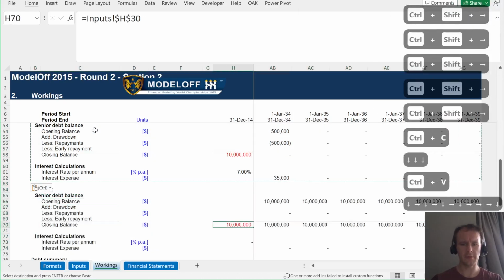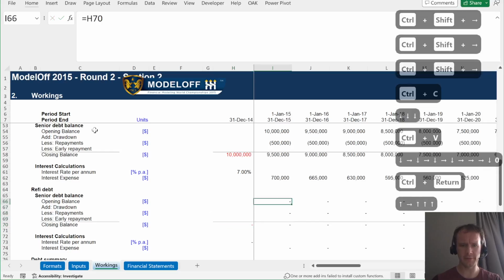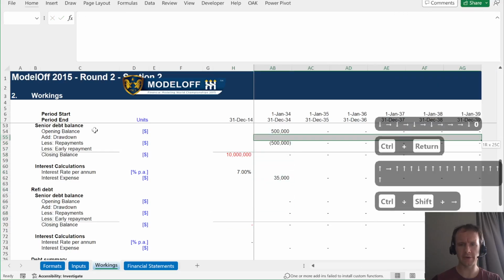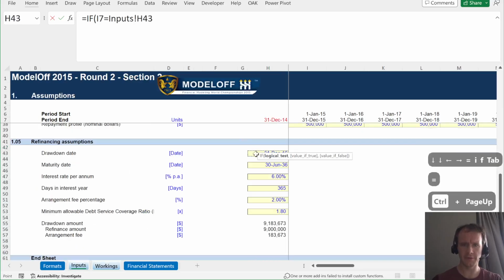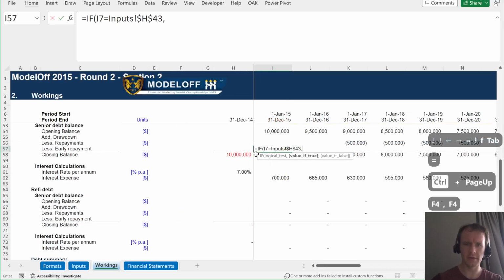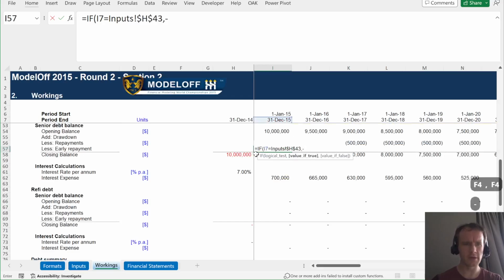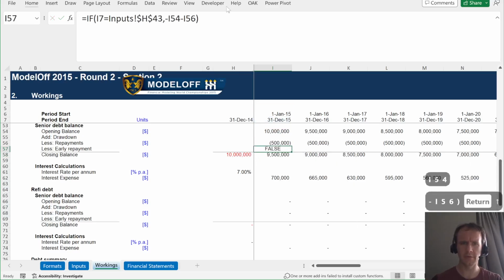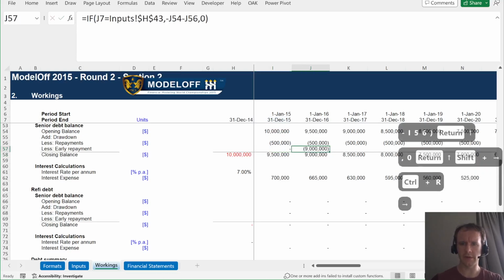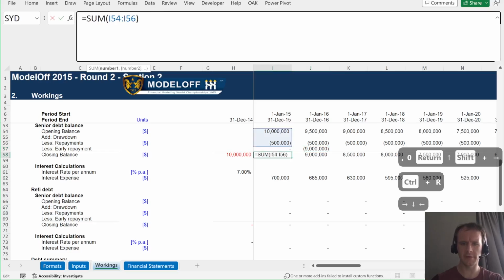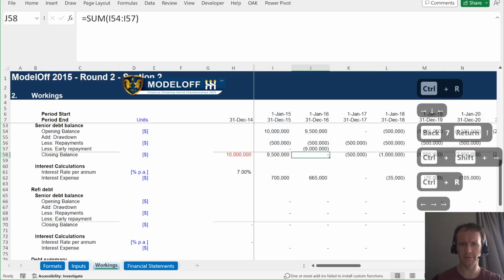Okay, so now this time this one's going to start off as 0. Here I don't have any drawdown, so I can just leave that blank. But my early repayment is going to be: if this equals the refi date, then it's going to be minus I54 minus I56, otherwise 0. So then that repays it there. We've got to expand this sum to pick the new section up.